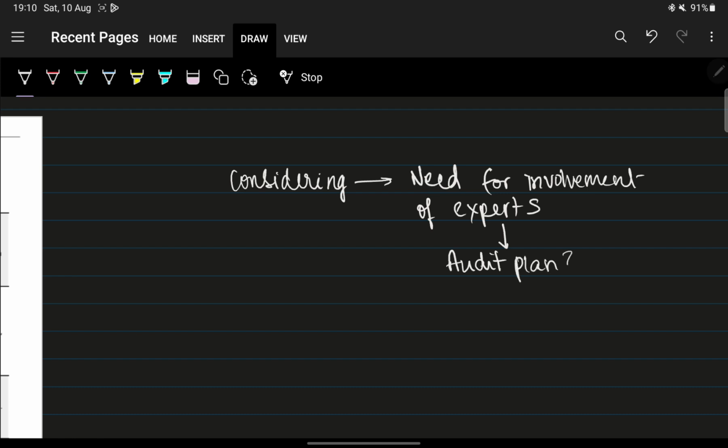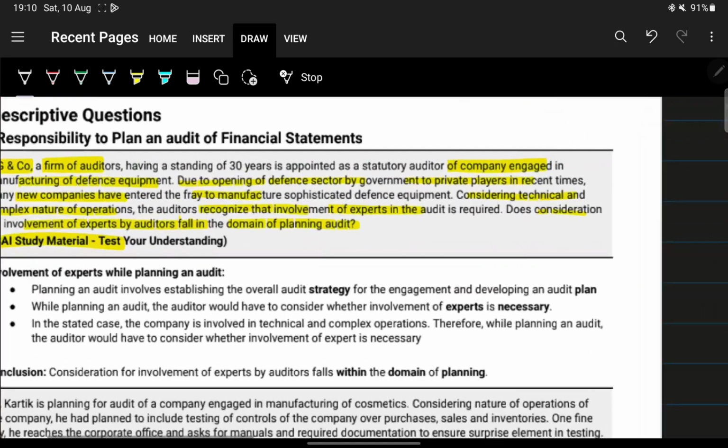So whether this forms part of the audit plan or the audit strategy. The answer in short is yes, it forms part of the auditor's responsibility. We'll just go through the answer.